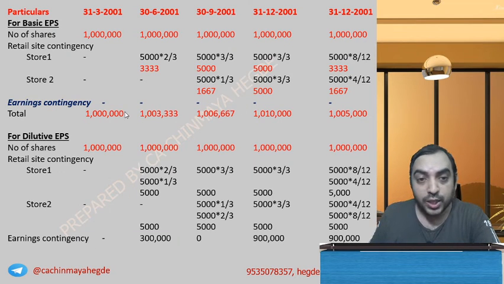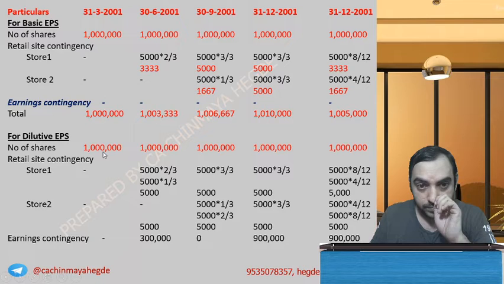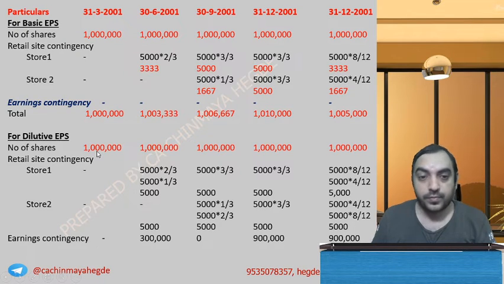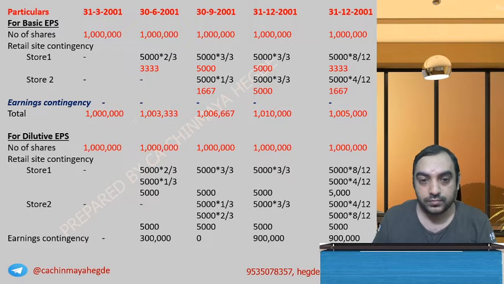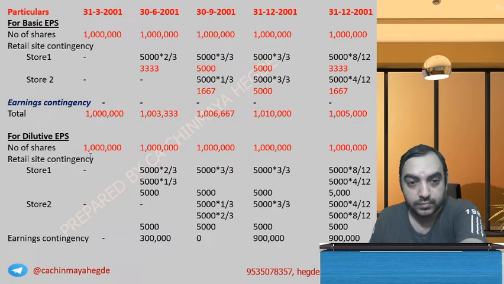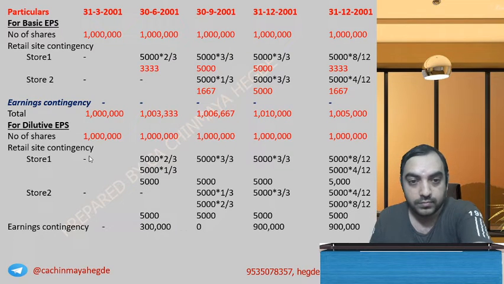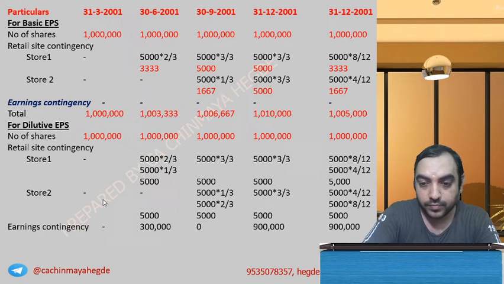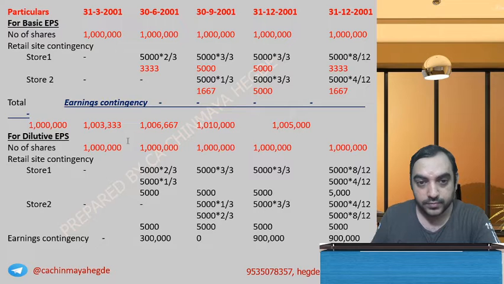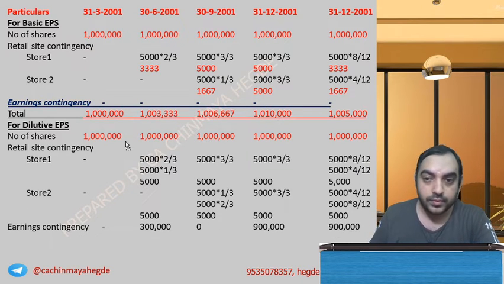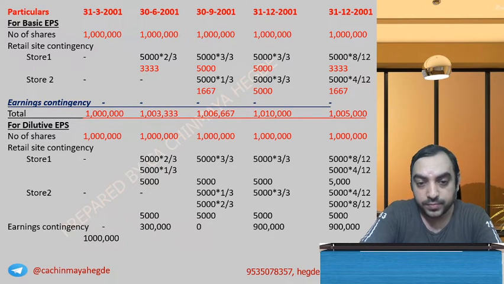Okay, are you clear? Shall we do the total parts? Number of shares 1 million.